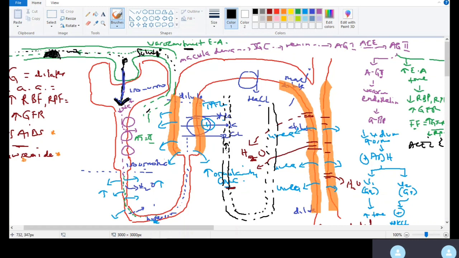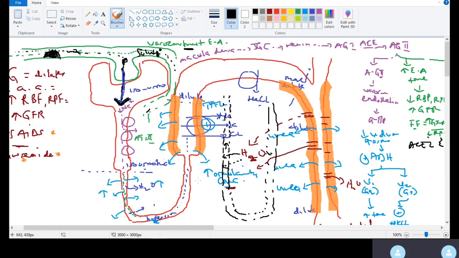So those will create an osmotic gradient that will start drawing water from the interstitium into the blood vessels. Does that make sense? Water starts moving into the blood vessels, and then the vasa recta will take the water back into the blood, back into circulation. So this is what we call countercurrent exchange.